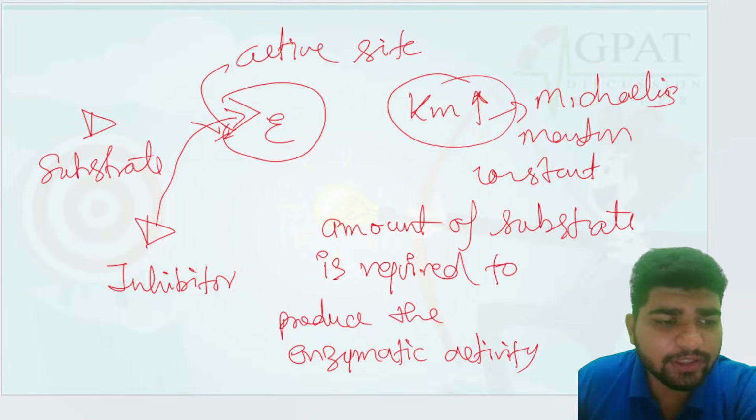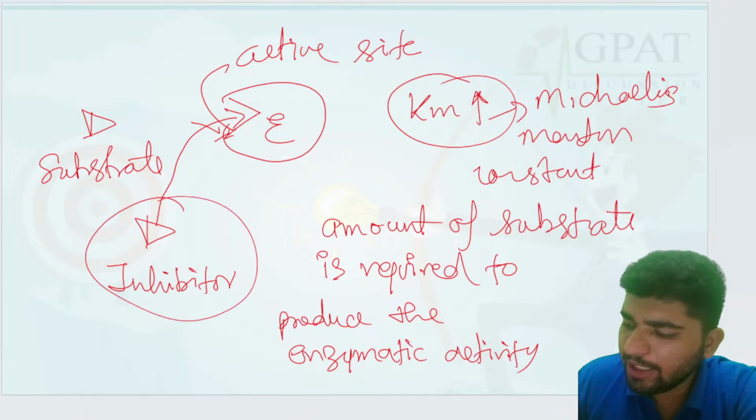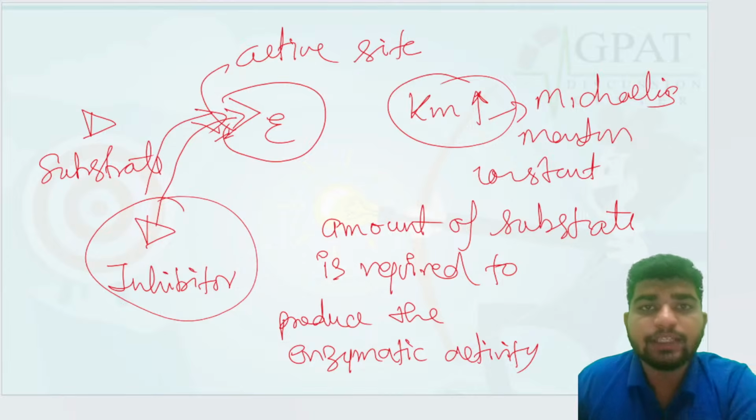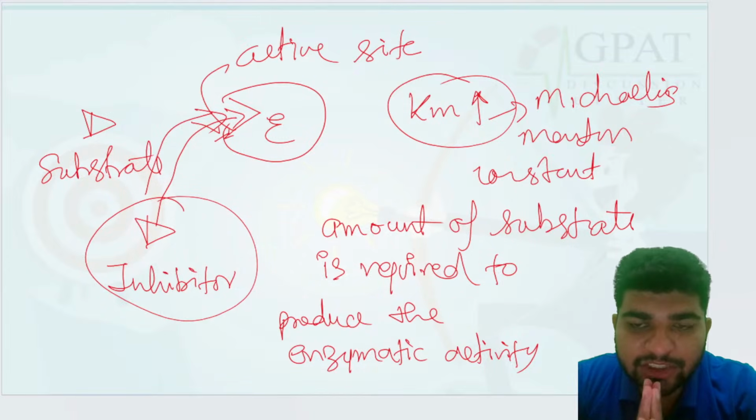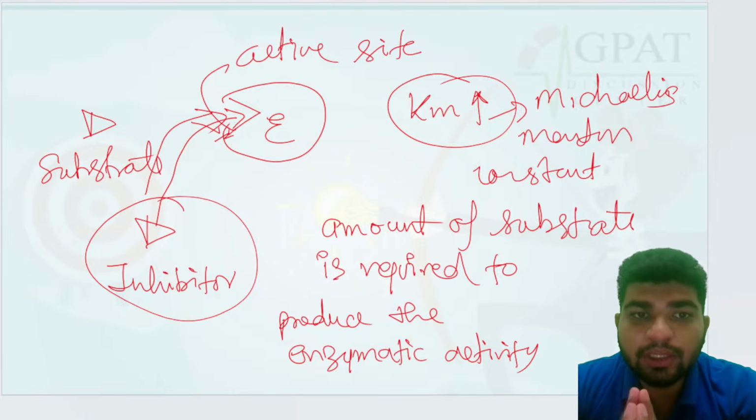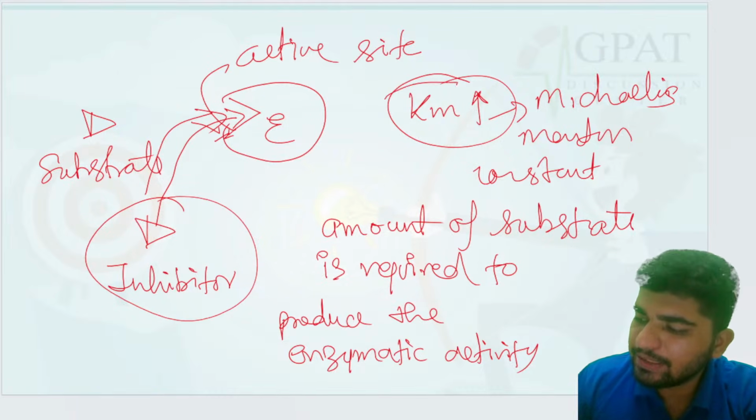Here, if the inhibitor is going to bind onto the active site, then because competitive inhibition is surmountable in nature, if we increase the amount of substrate, then the substrate will bind onto the active site of the enzyme, isn't it? That's why Km is increased.